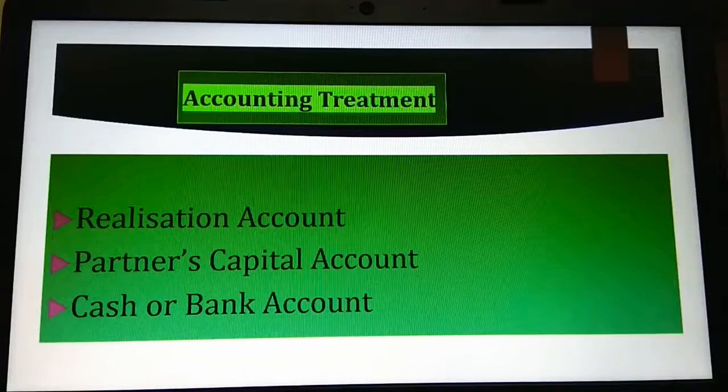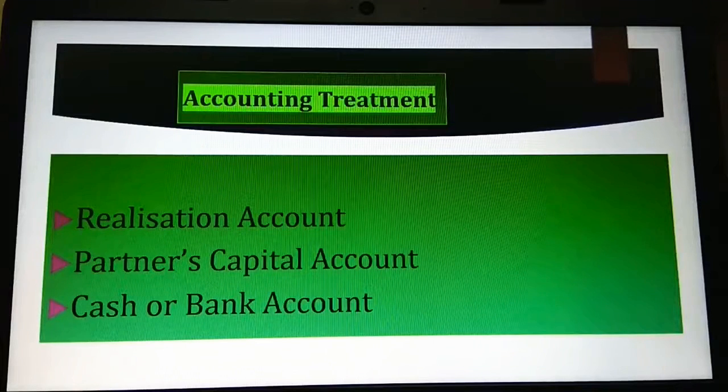But in case of realization account, it is where the company completely is getting closed. So you have to use all the assets to be sold out and to pay off the outsiders. So realization account is quite different, which means it includes selling out of the assets and paying out of the liabilities. Then partner's capital account is just similar. Postings are very simple. Then cash or bank account, again this is very simple, only posting entries.